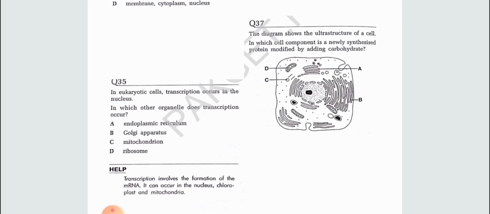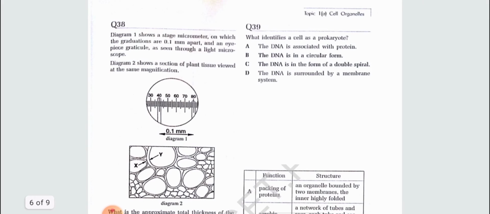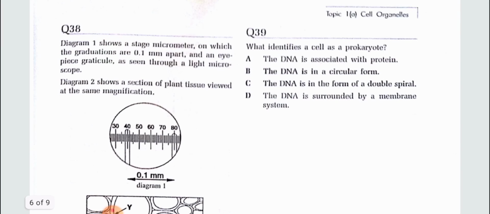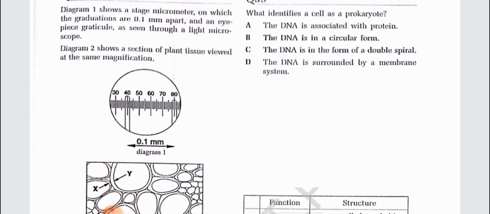The diagram shows the ultrastructure of a cell. In which cell component is a newly synthesized protein modified by adding carbohydrate? Packaging and modification of structures takes place at the Golgi bodies or Golgi apparatus. That is option A. Okay, we skip to question number 38. Question 39 says: what identifies a cell as a prokaryote? A prokaryote has single circular DNA. So the correct option is B.